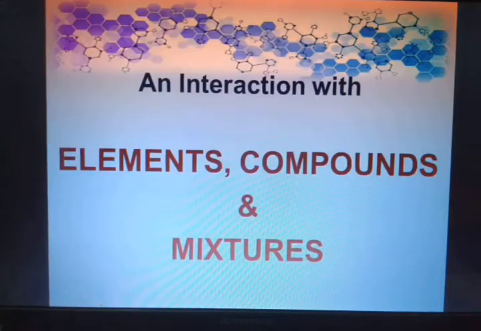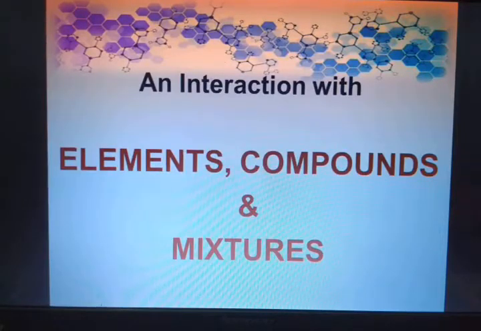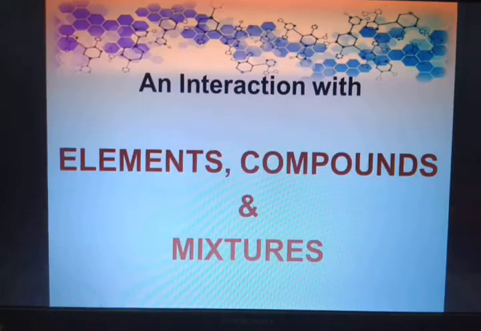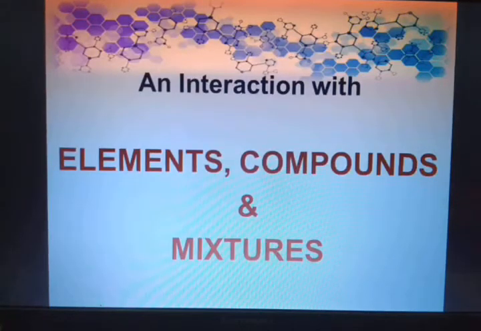Under the category of pure substances we have elements and compounds, and I also discussed what an element is. We discussed the definition of elements, the properties of elements, and various examples of elements.